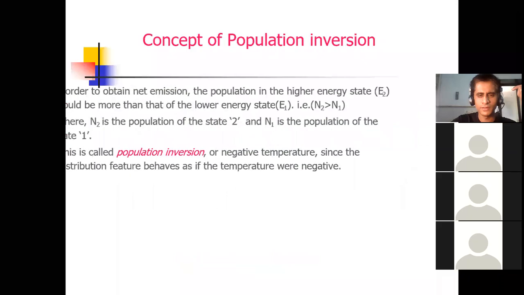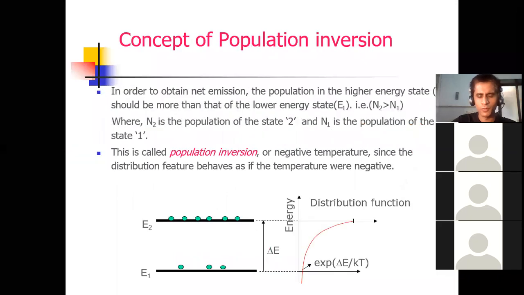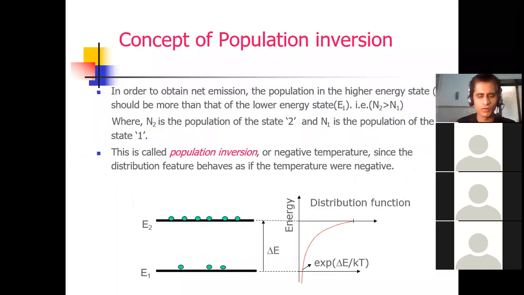Now see, the concept of population inversion. Initially, N1 is greater than N2, means the number of atoms in the lower state is always more than the number of atoms in the upper state. If you want laser light, then what is the condition?